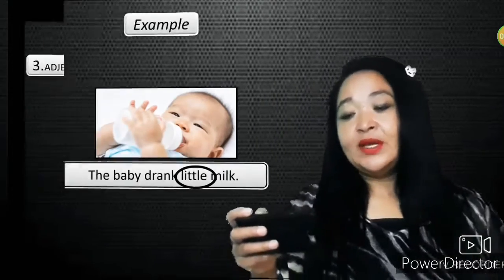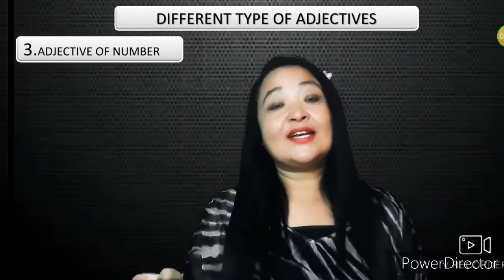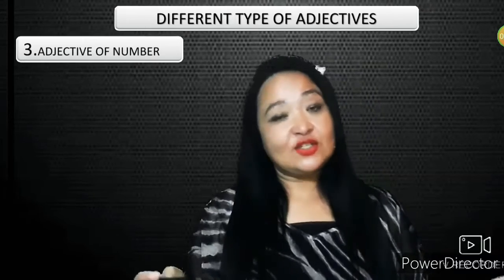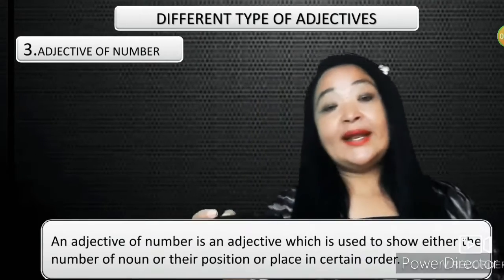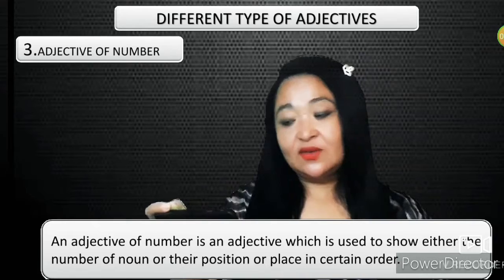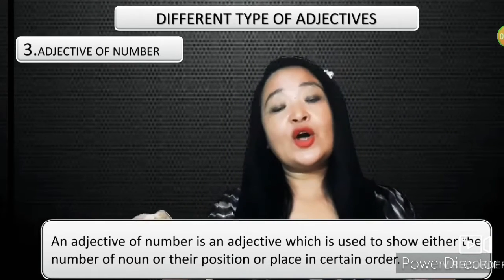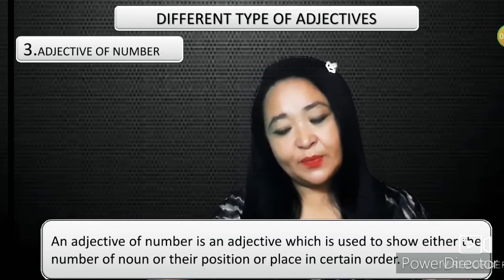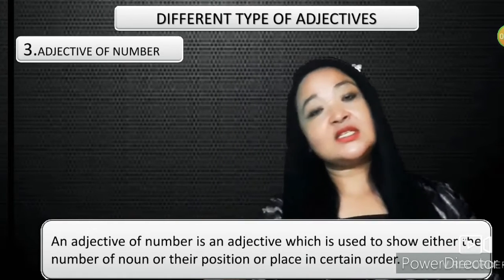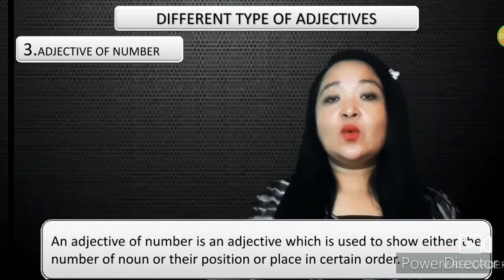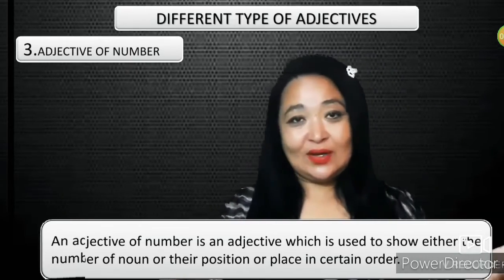The next type of adjective is an adjective of number. What is an adjective of number? An adjective of number is an adjective which is used to show either the number of a noun, or the position of a noun, or a place in a certain order. Now, what does that mean? Let's try to understand with the help of an example.